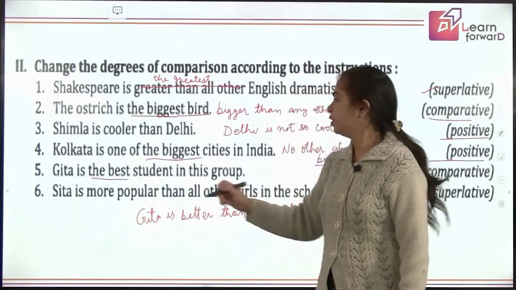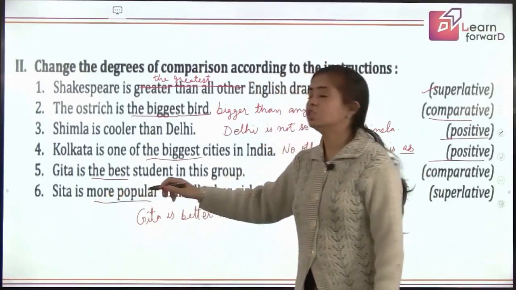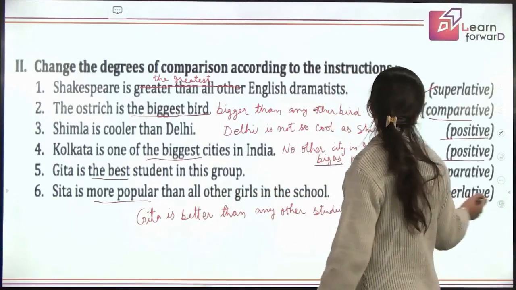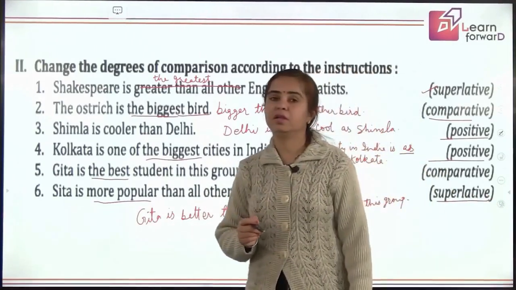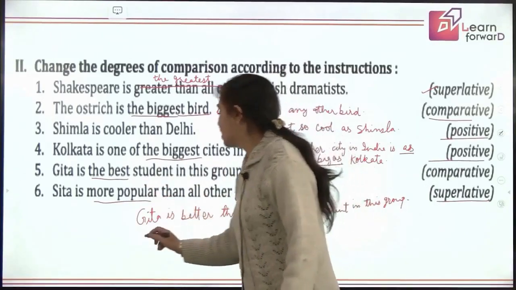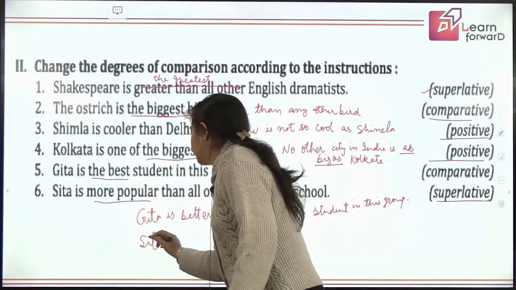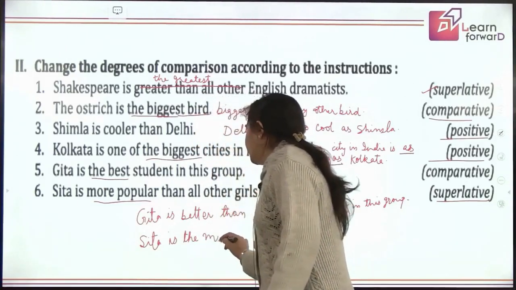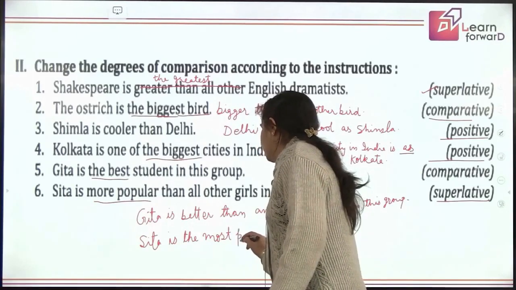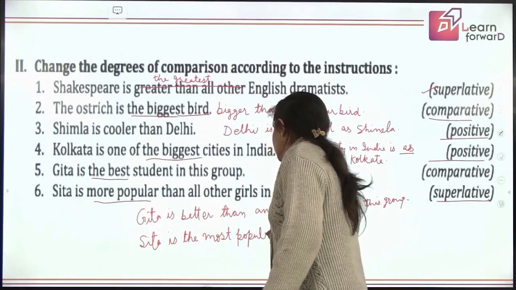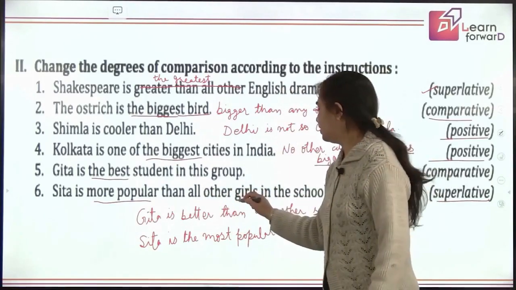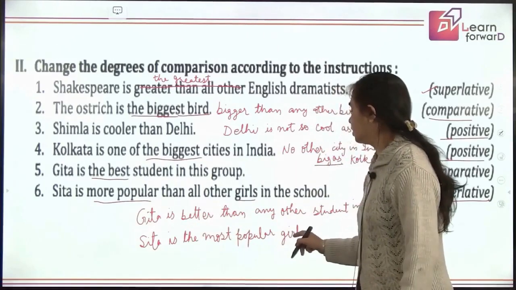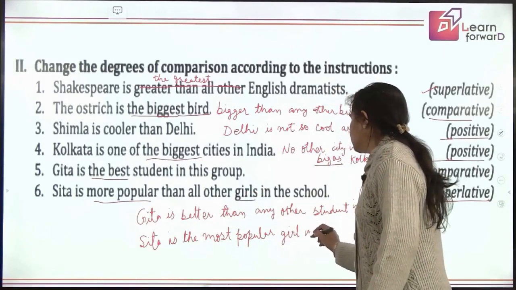Right? Coming to next. Sita is more popular. Which degree is it? Good. This is comparative degree than all other girls in the school. Now you have to use superlative degree. So that means you have to use the. Let's start. Sita is the. Superlative degree is most popular. So Sita is the most popular what? Most popular girl. Now we are talking about one girl only. So we are using here girl. Most popular girl in the school.